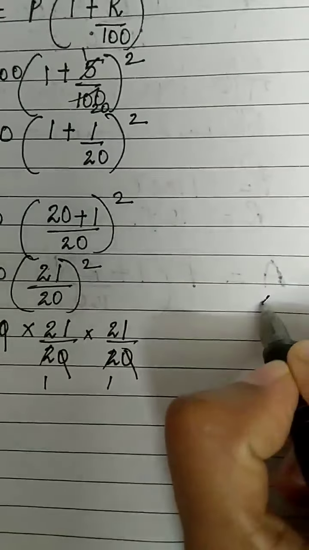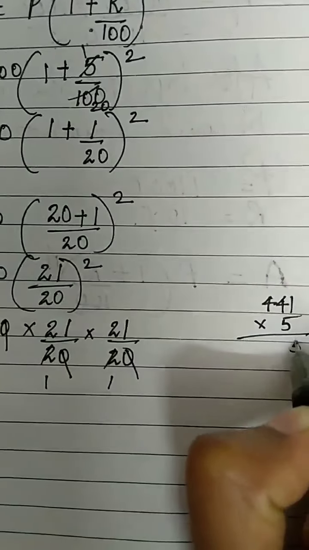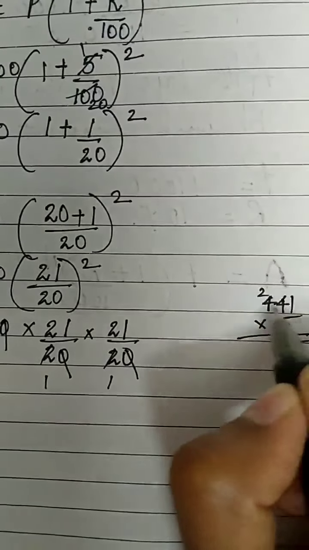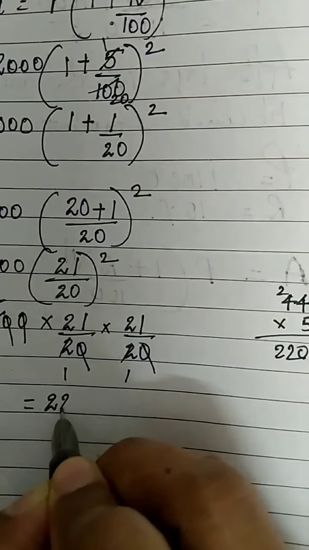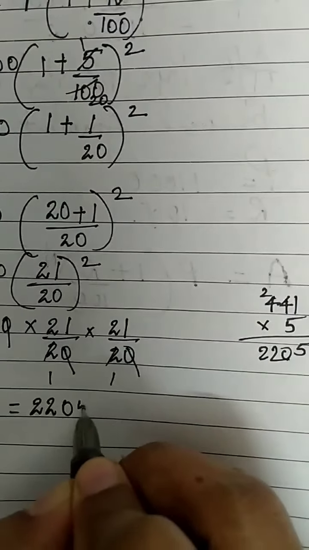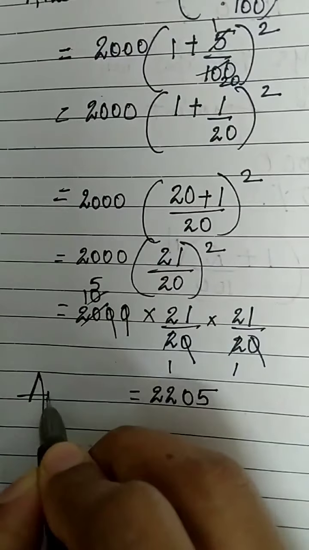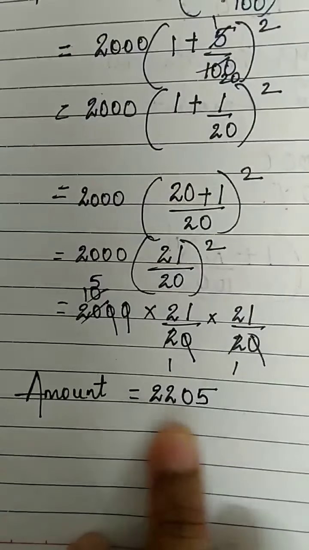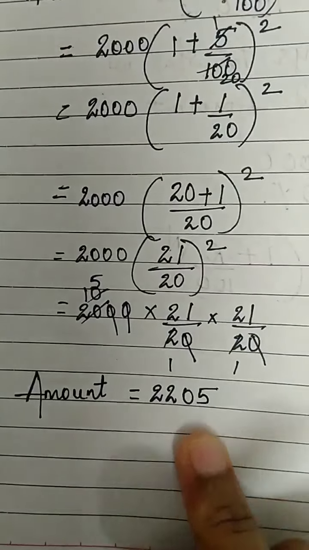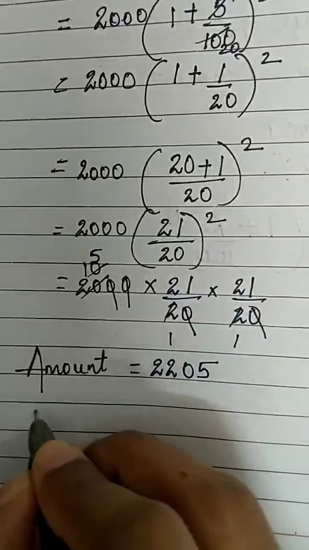441 into 5, let us multiply. 5 ones are 5, 5 fours are 20, carry 2, 5 fours are 20, 22, which is equal to 2205. So this is the amount, A, that is amount. So we got the amount as 2205.